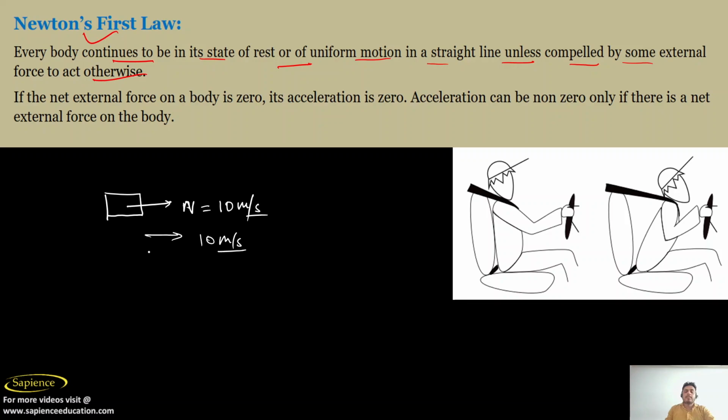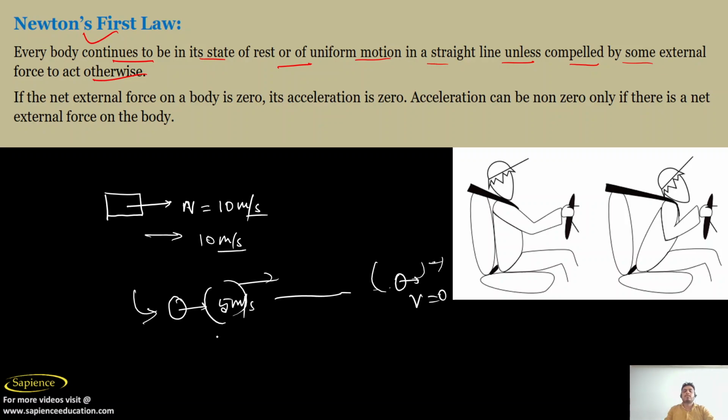But is it practically possible? As we know, on Earth, when we throw a ball with an initial speed of 5 meters per second, after a certain distance its final velocity becomes 0. But as per Newton's first law, if its speed is 5 meters per second, it should remain at 5 meters per second, as there is no external force.